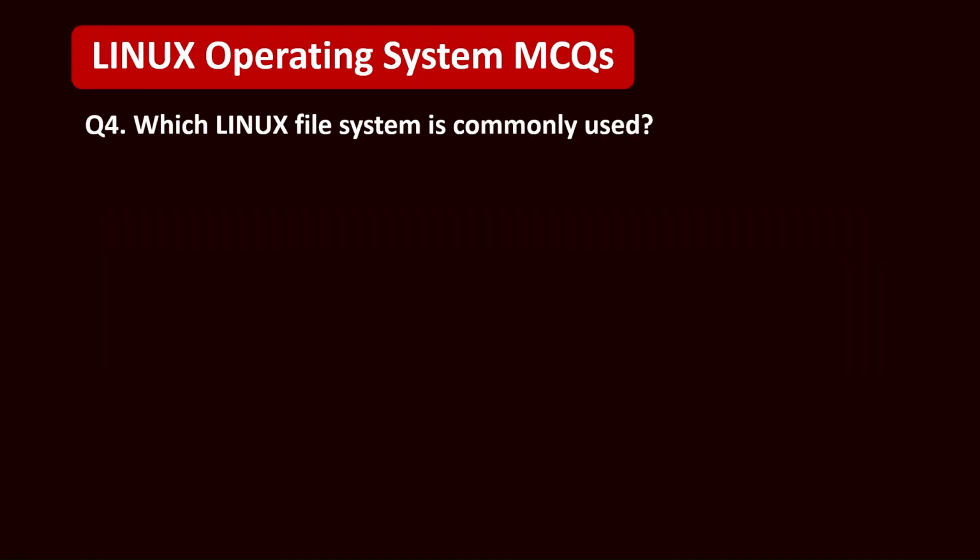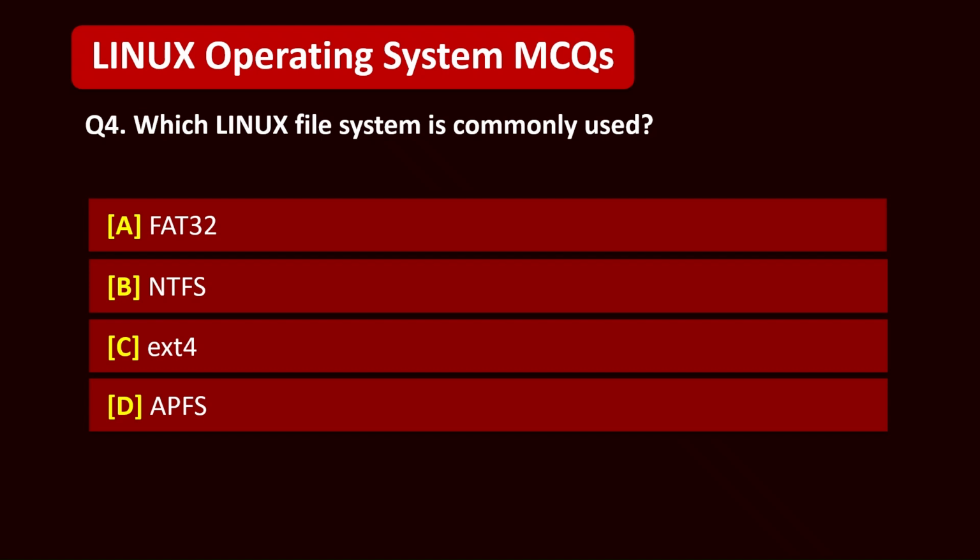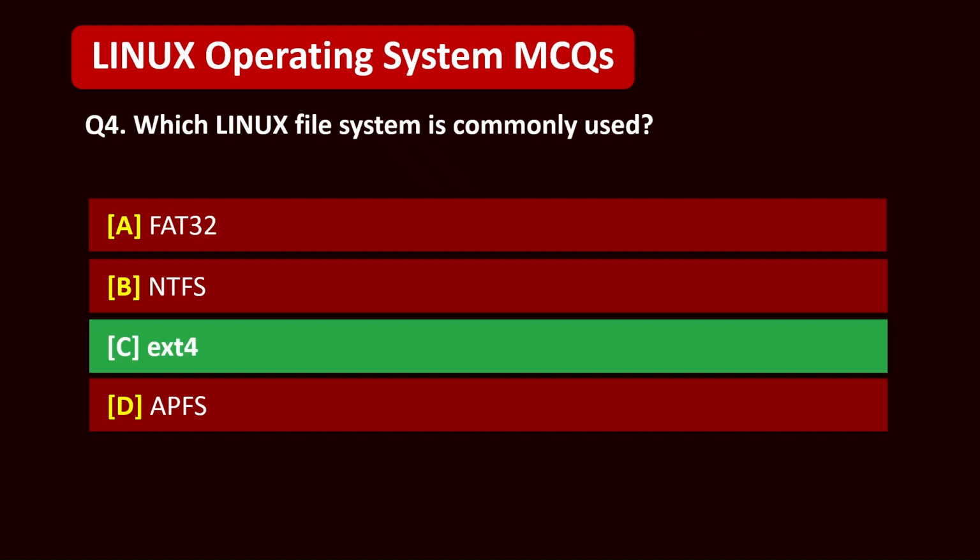Question 4. Which Linux file system is commonly used? A. FAT32. B. NTFS. C. Extension 4. D. APFS. 5, 4, 3, 2, 1. Correct answer is C. Extension 4.